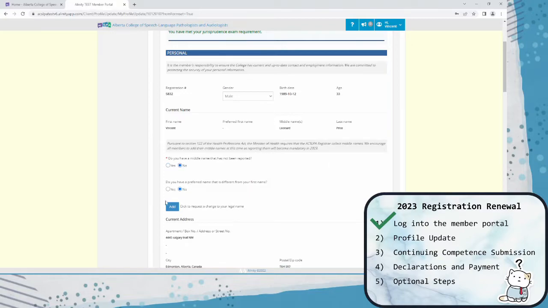and you don't need to use this request a change to your legal name option. Of course, you can use this if you do want to request a change to your legal name, such as a last name change due to marriage, but we will require documentation from you for that kind of profile update.